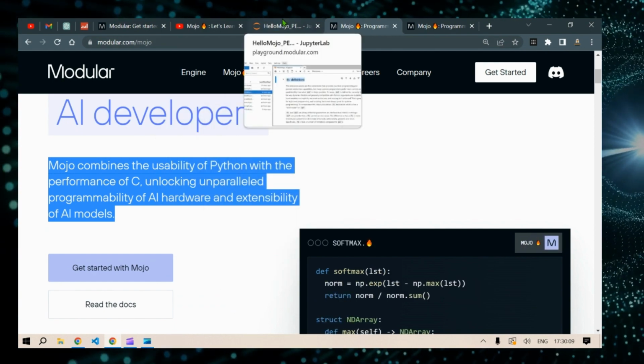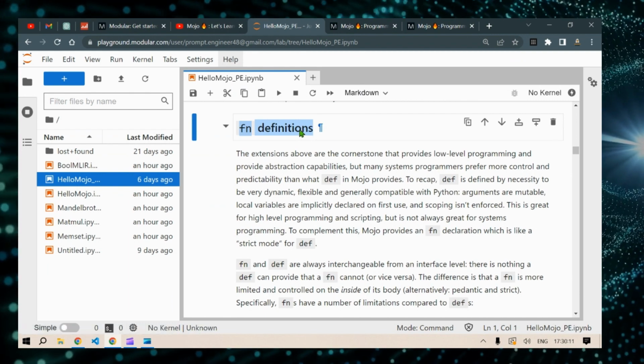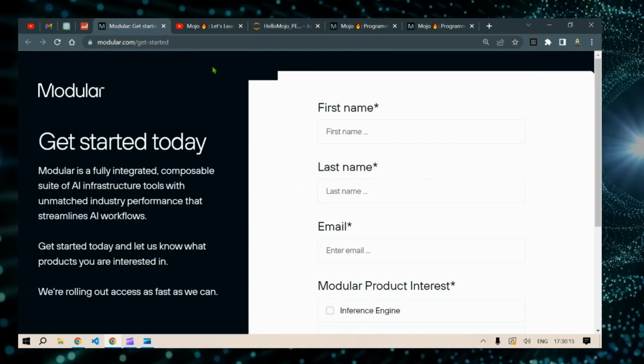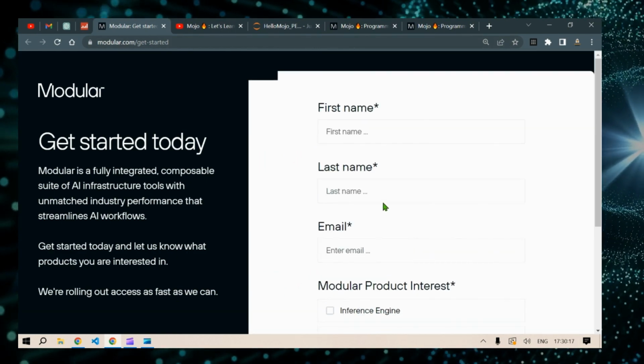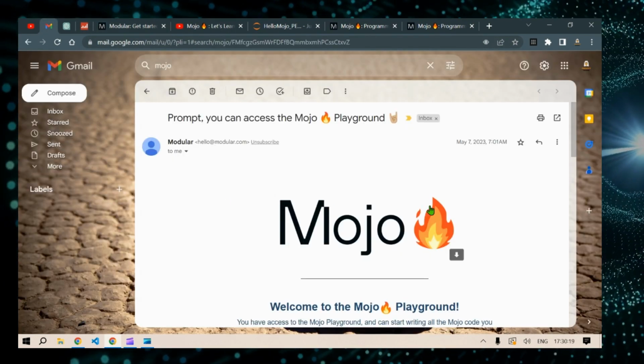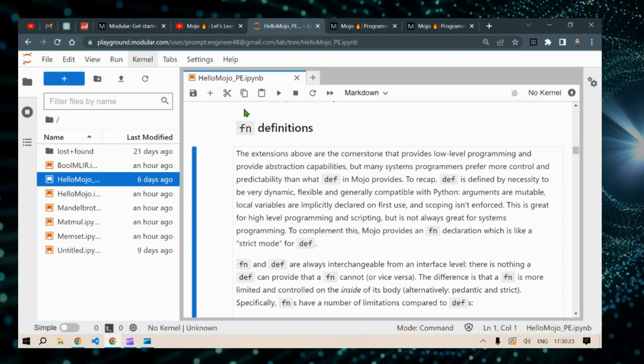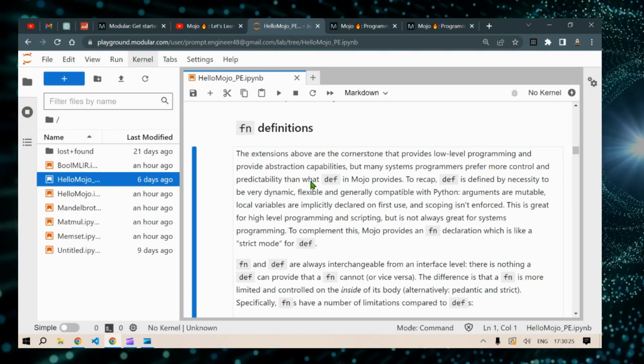In this video today, we are going to look at FN. If you don't have access to the playground, you can go to the MOJO website, request a playground, and you get a message like this. So let's get started with the playground. Here we have this hello world file. So let's look at this file.